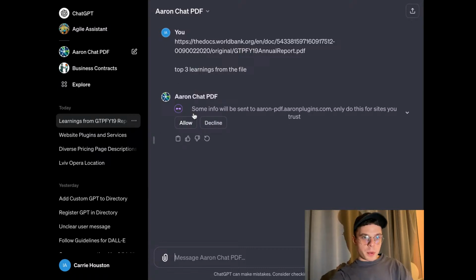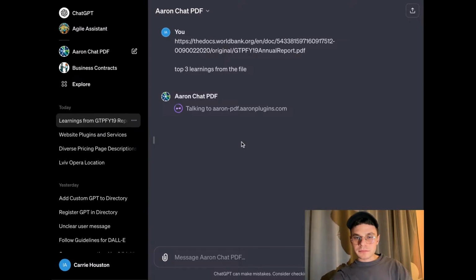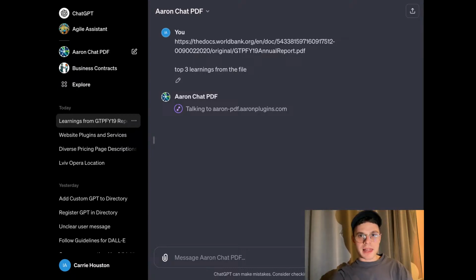There is a new feature from OpenAI. Unfortunately, we cannot change it, so we have to allow the action after every single prompt we have. And just like that, we're gonna have our top learnings. I really hope this particular prompt works for the file because to be honest, the file that I chose is pretty complex. If it's not gonna give us a proper summary, we can again try another wording of the prompt, or I can also give you other examples of how Chat PDF can be useful for us. So here, talk to, start an action, pretty straightforward.